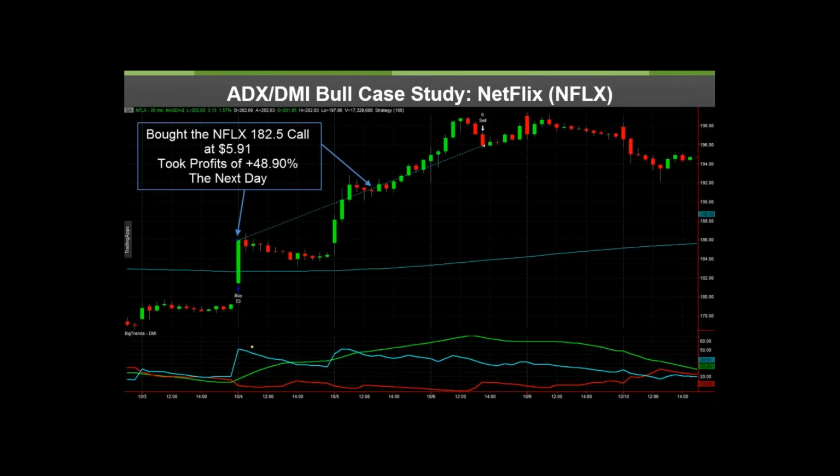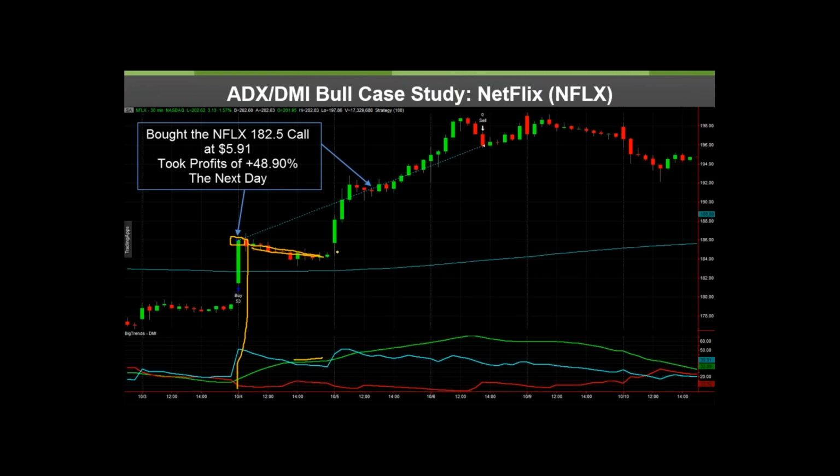Netflix, here's a great example where we got the upturn in the ADX right off the first half hour's close. And look, most of that session, the stock edged back down. Most people would probably get stopped out if they were using too aggressive of an option here. But you see, ADX went up a little slower through here, but it kept going up, so it didn't stop us out.